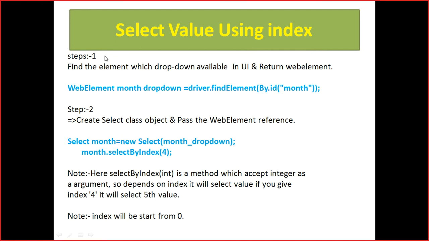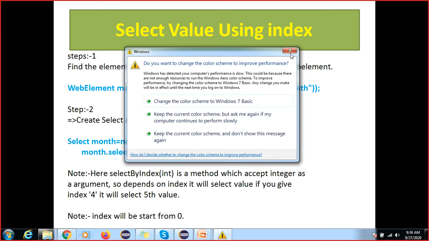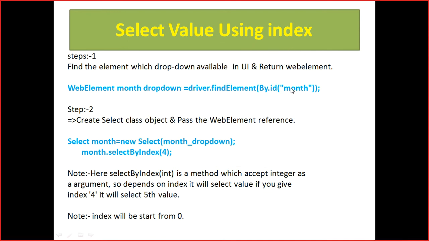So how do we find the drop down element available in the UI and perform these steps? In step 1, wherever you are performing the operation, you have to find that element. I am trying to perform the operation on this month drop down, so I will find the element for the month, and it will return the web element type.